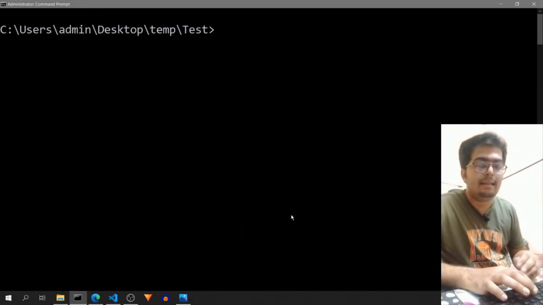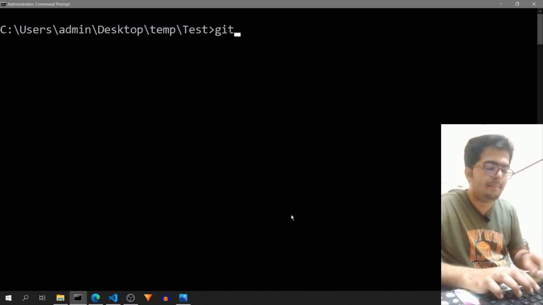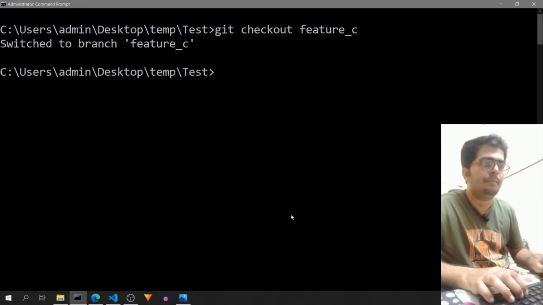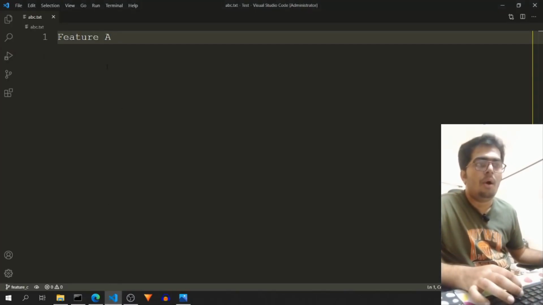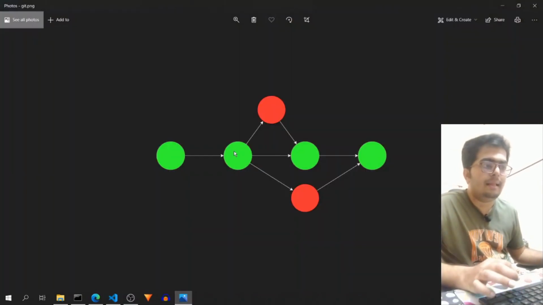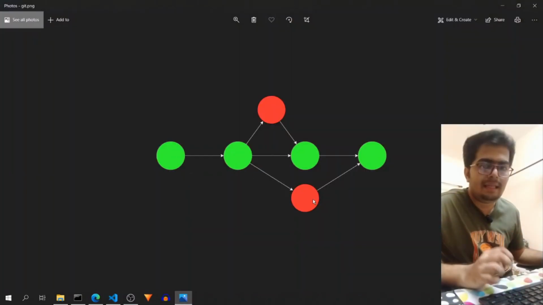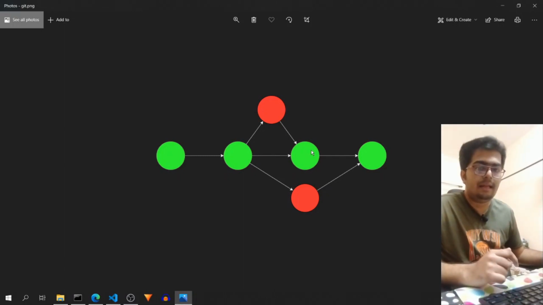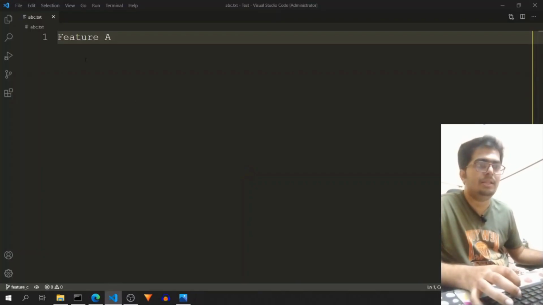Now let's see what is there in the feature C branch. To check out that branch, I will do git checkout feature C. And if I go to my code, all the changes over here in this diagram: the feature C branch was created at this green dot, the second green dot. And once feature B was added, the master branch is now at the third green dot. But feature C is still unchanged because we have not made any changes in this branch. So it is still reflecting the second green dot over here, that is just feature A.